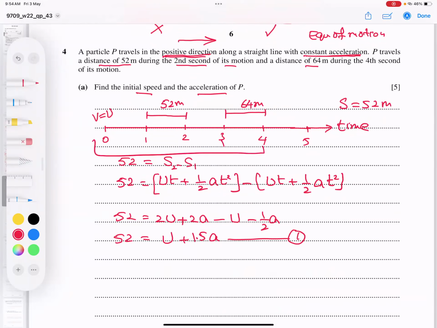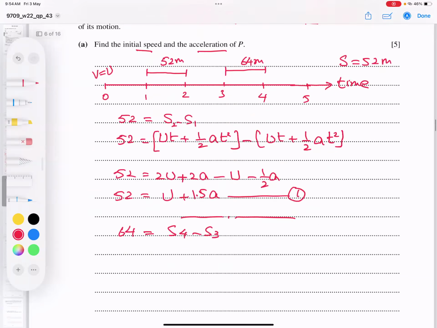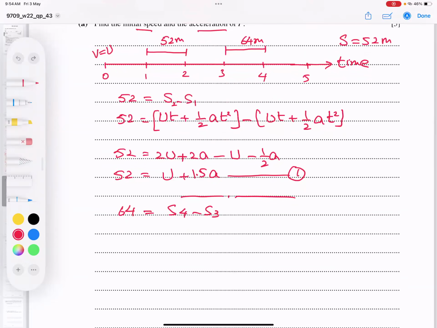Same approach, student. What is this? This is called S4. What is this? S3. So I can say that 64 is equal to S4 minus S3. This time, I'm not showing the formula. I'm directly plugging in the values. Now, apply here, U is the same, T is 4. So 4U. When I plug in 4 here, 4 squared is 16, 16 divided by 2, I got 8A.